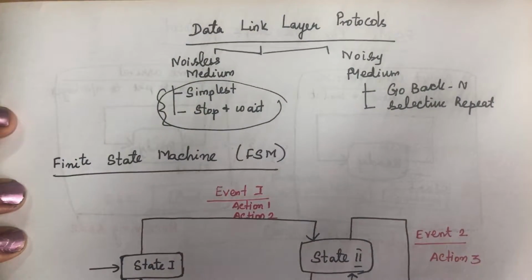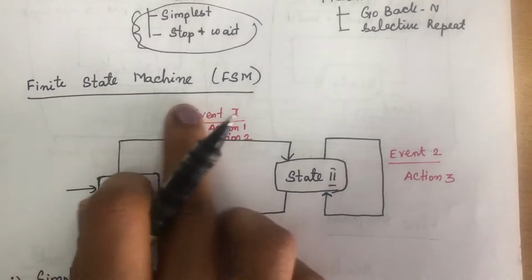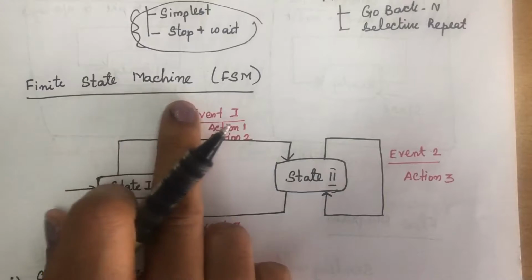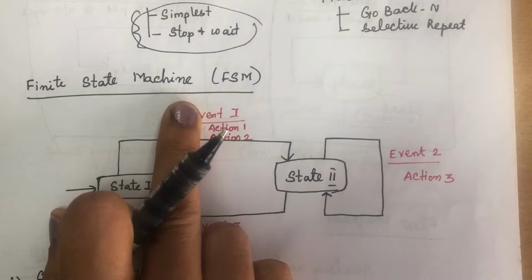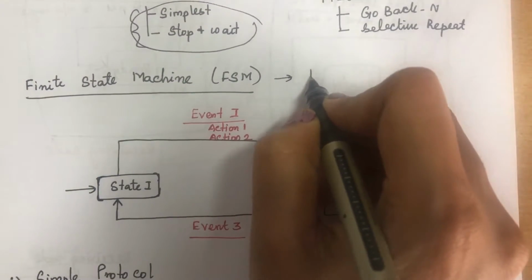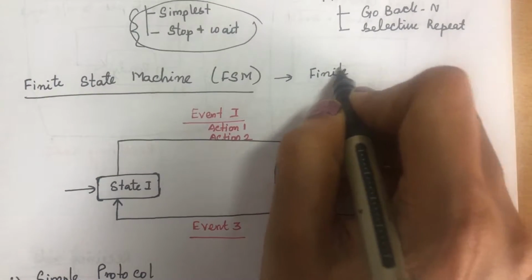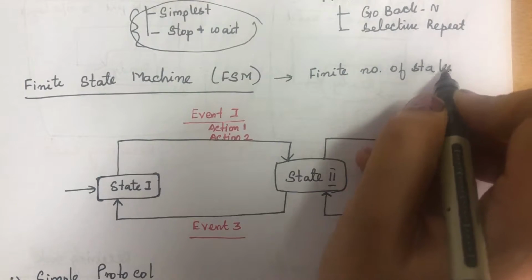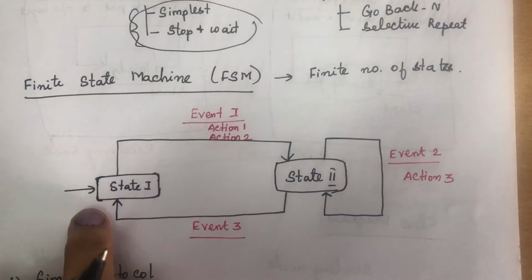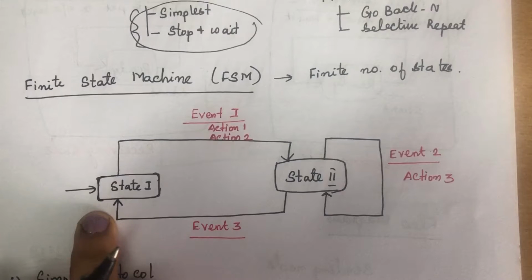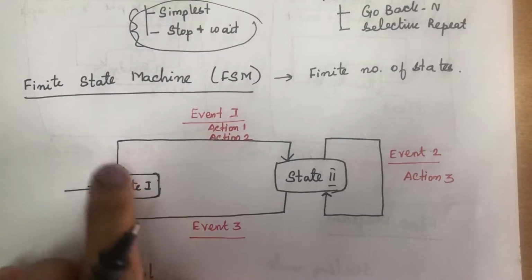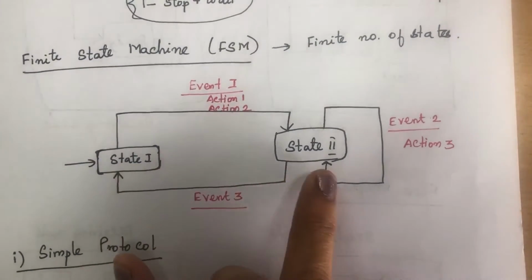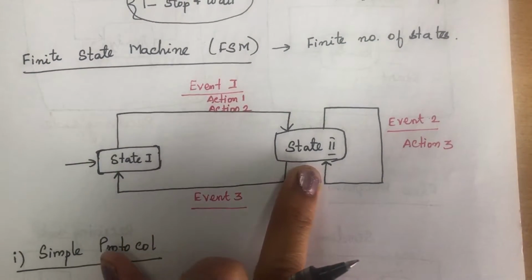Now we will see finite state machine. We can define the behavior of the protocol with the help of this finite state machine. A finite state machine is a machine with a finite number of states. The machine will be in one of the states until an event occurs. We can draw the finite state machine like this. In this diagram we can see two states, state 1 and state 2.